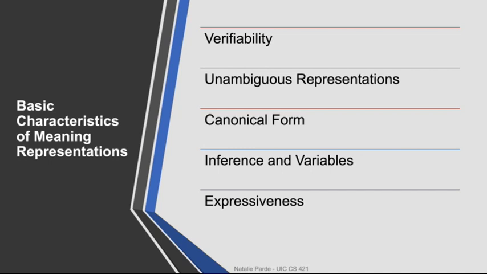Meaning representations should ideally be verifiable and unambiguous. Similar expressions, despite their syntactic differences, should map to the same canonical form, and systems should be able to infer common sense conclusions from meaning representations. Meaning representations should also be expressive enough to handle a wide range of topics.